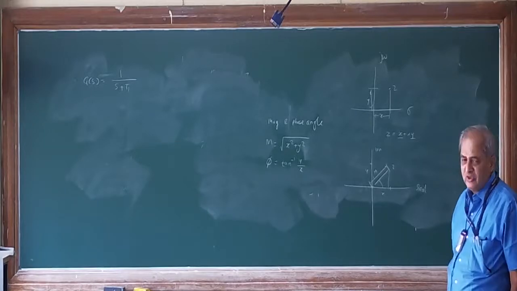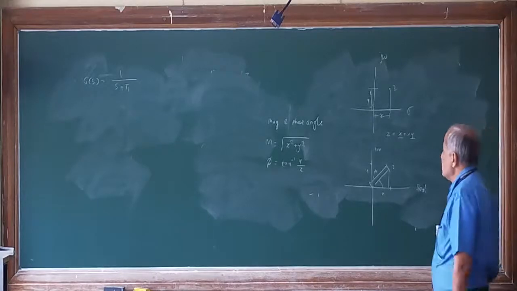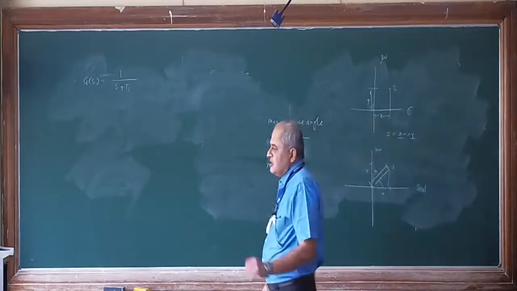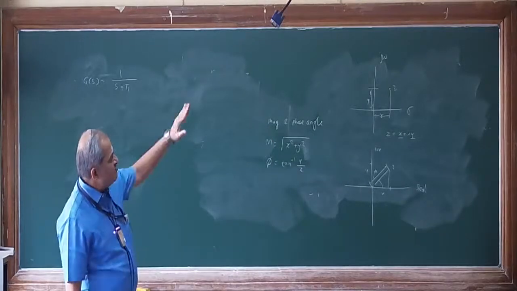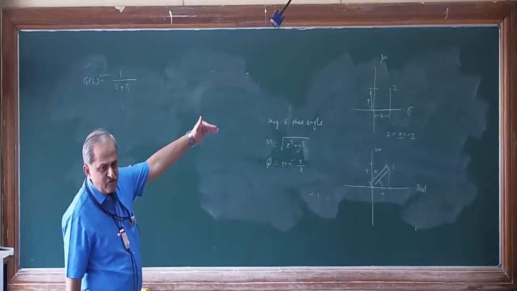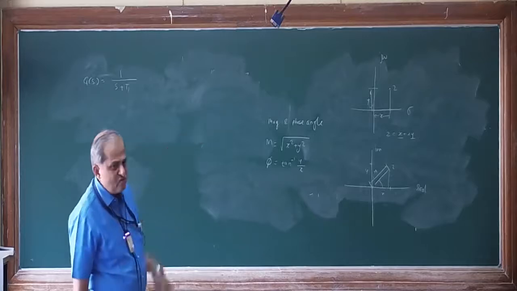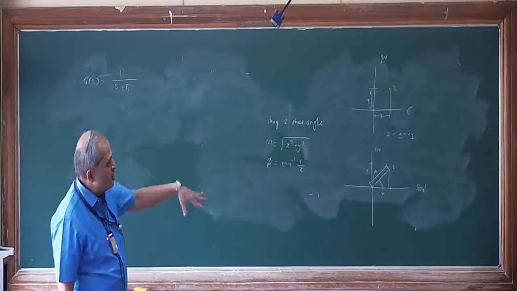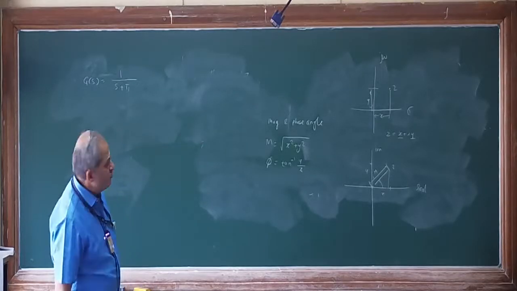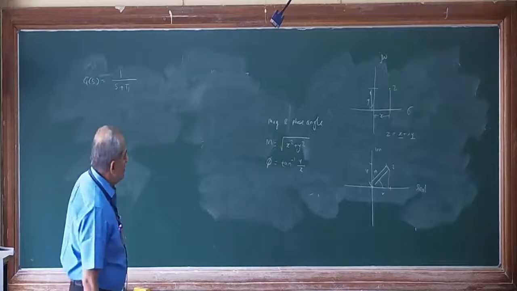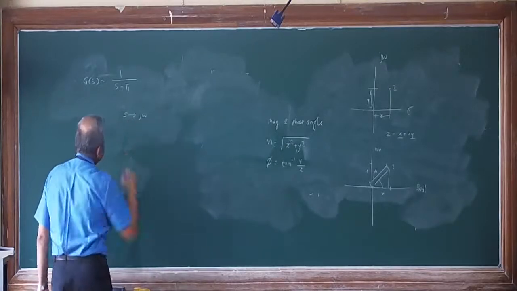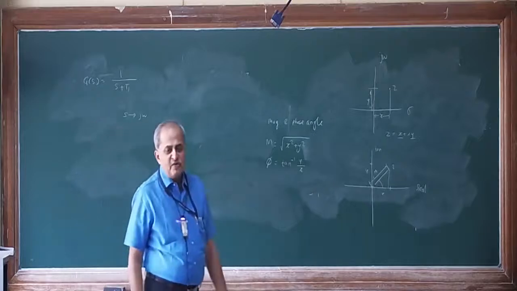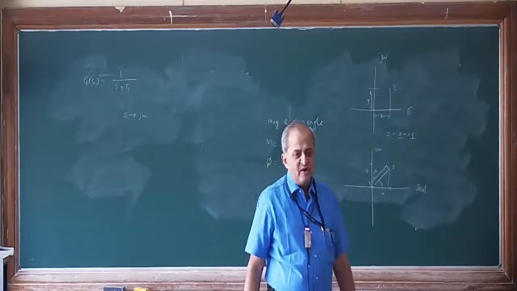in time response analysis. But here in frequency response analysis, as we are moving from the rectangular coordinate system, that is the sigma and j omega axis system, to the real and imaginary axis system, what we have to do is replace S by j omega.